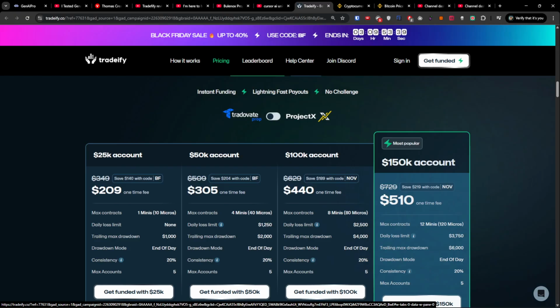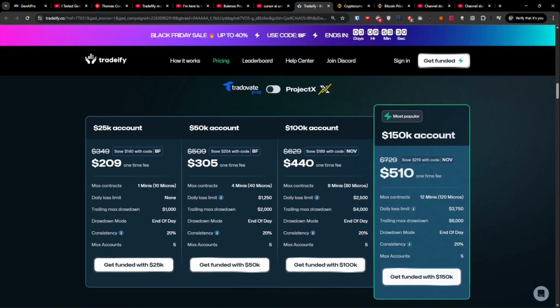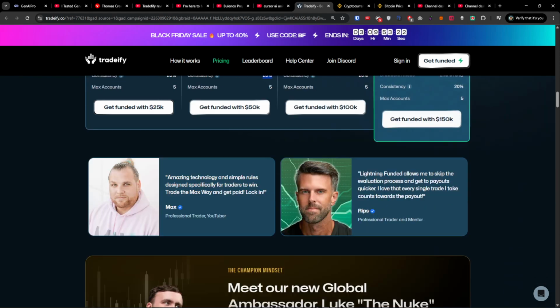So for example, let's check the 50k account. You have the one-time fee here and you can save with the code. And max contracts, you have daily loss limit. This is important. Trailing max drawdown 2k. Consistency is 20% and max accounts is 5.